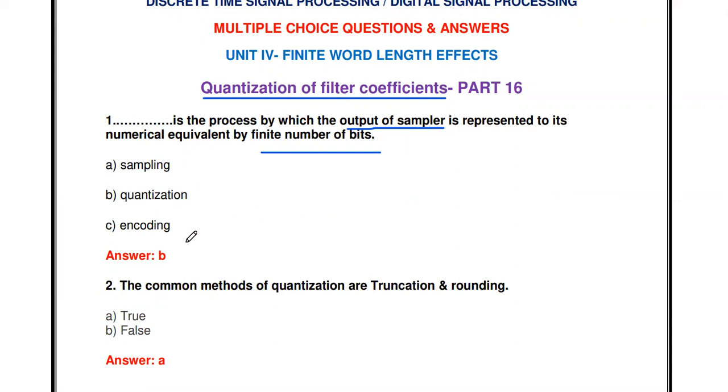Sampling, quantization, encoding? The answer is quantization. Sampling is the process of converting a continuous time signal into a discrete signal. After obtaining the discrete signal, to convert it into a finite number of bits we use the process called quantization.